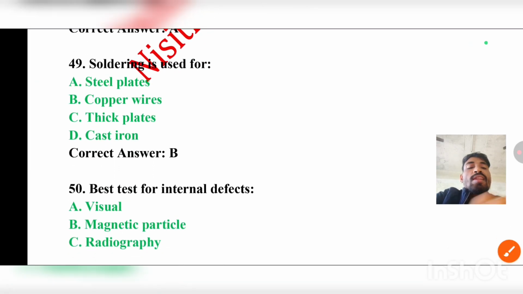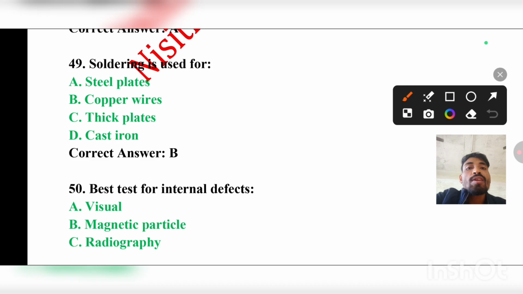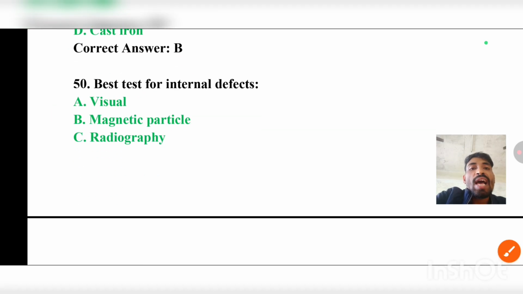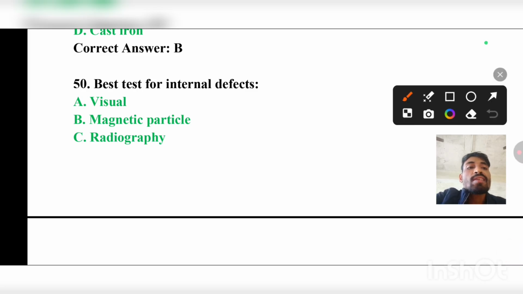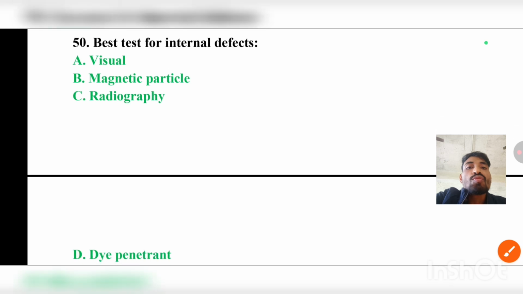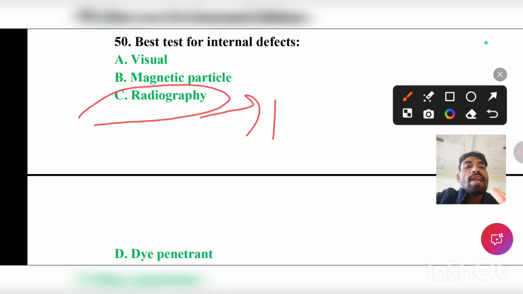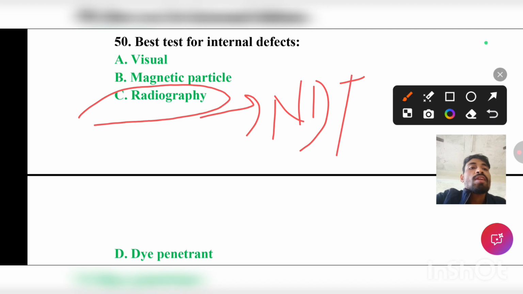Question number 49. Soldering is used for steel plates, copper wires, thick plates or cast iron. Correct option will be B, that is copper wires. Question number 50. This is your last question. The best test for internal defects, the options are visual, magnetic particle, radiography or dye penetrant. Correct answer will be C, that is radiography. This is an NDT process, non-destructive testing process.